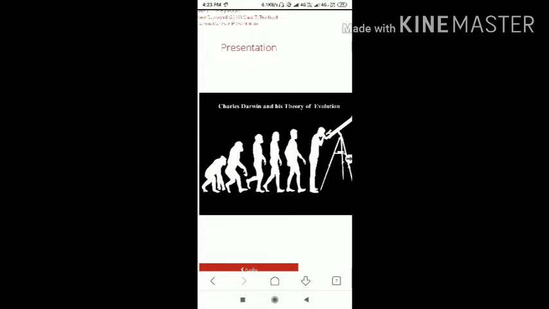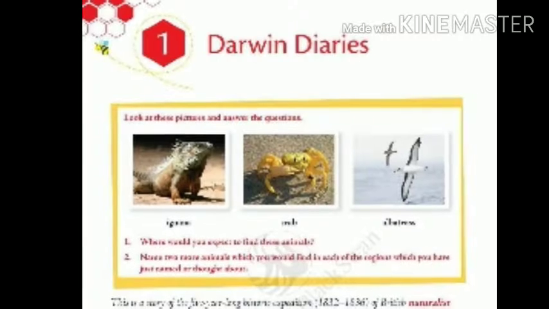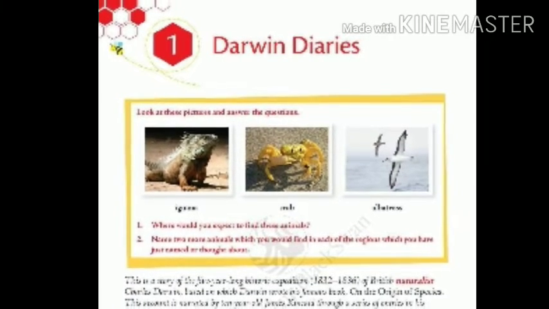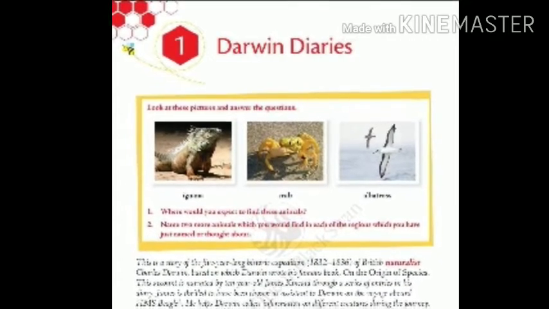In the beginning of the chapter, there is a small warm-up activity given for you, a travel brochure. A small piece of information about travel, wherever you want to go and what all the things you like most, are given for you. Actually, this is an activity you can do by yourself. In the beginning of the chapter Darwin Diaries, a small introduction is given for you with some pictures.